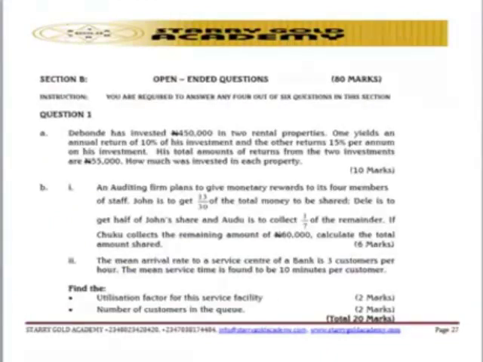Let's look at question number 1 of the theoretical aspect. So they say section B. You know, we have done section A, which has the multiple choice questions. We are now in section B, which is based on the theoretical aspect. So we call it the open-ended question. And this particular open-ended section comprises 80 marks. Mind you, the multiple choice questions in section A are 20 marks, and this one is 80 marks. So making 100 marks in total.